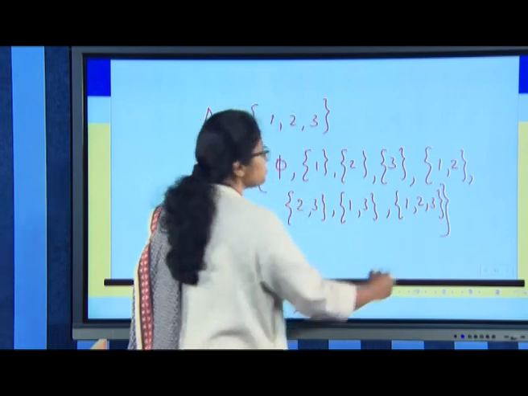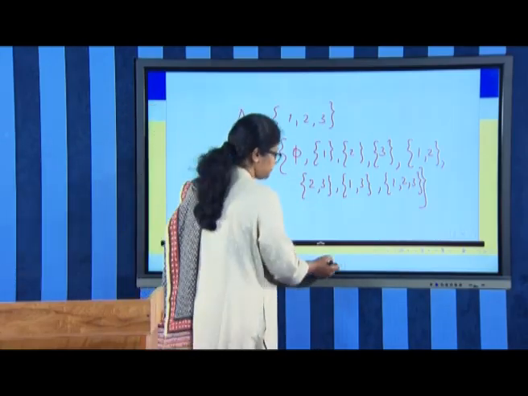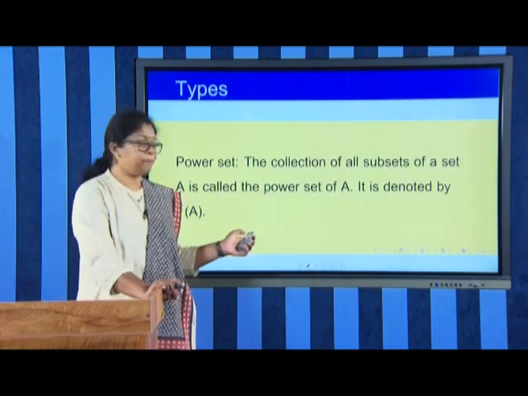In the coming sessions, we will be discussing the number of elements in the power set of a set. It is usually denoted by P(A).